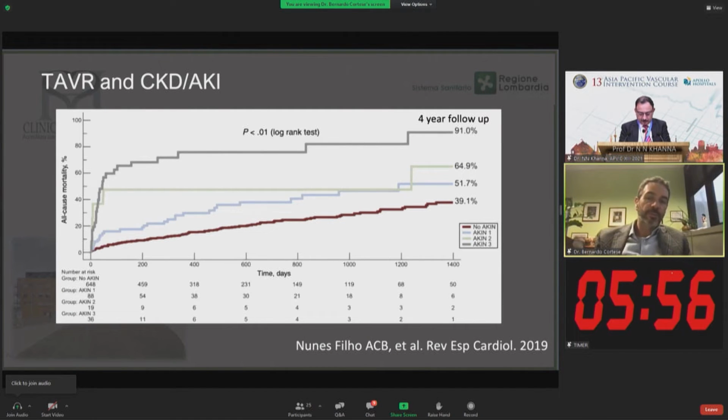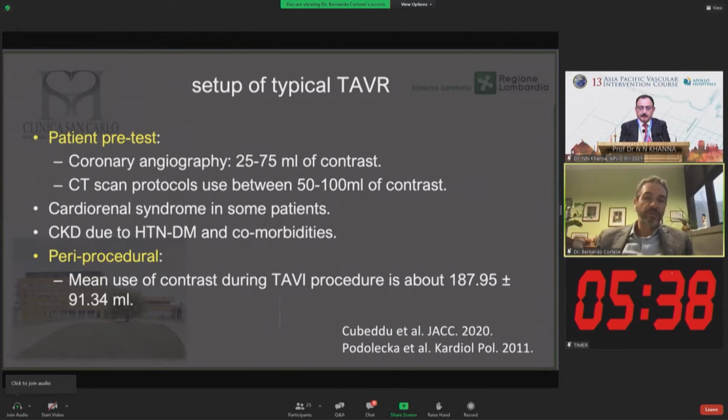What about 4-year follow-up? Patients who develop dialysis or high-risk AKI after TAVR have a mortality of 91% after 4 years, whereas patients who do not develop AKI have a 39% risk of mortality after 4 years.